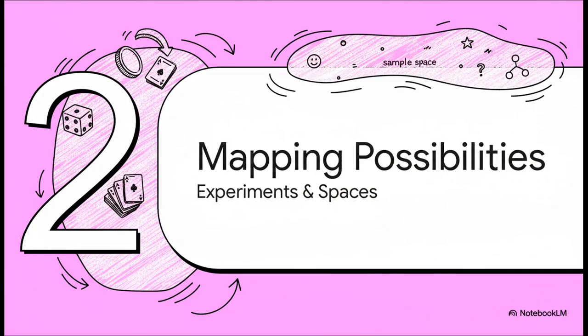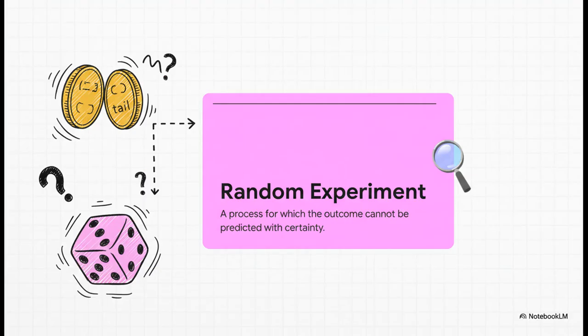Okay, so how do we actually find that number between 0 and 1? Well, it all starts by mapping out all the possibilities. And this involves two really key concepts: the experiment we're running and what's called the sample space of that experiment. In probability, we call any action with an uncertain outcome a random experiment. It sounds kind of technical, but it's just a term for everyday things like flipping a coin or rolling a die. The key thing is, while we know all the things that could happen, we can't be 100% sure which one will happen on any given try.